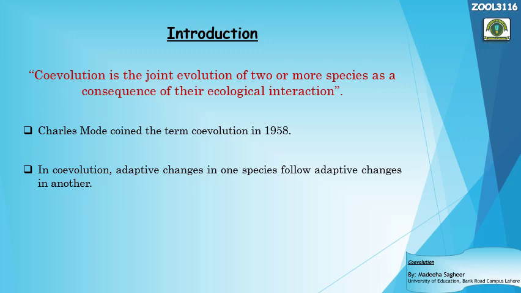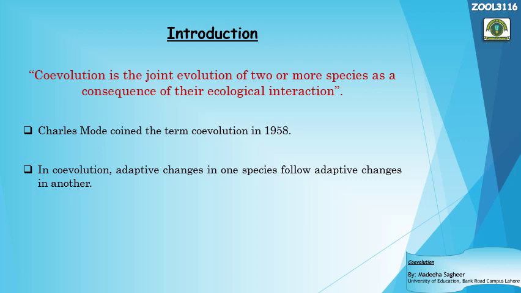So coevolution is what? When two or more species are living in close relationship with each other, then definitely a change in one species will provoke a change in the other species. In other words, as I have written here, in coevolution, adaptive changes in one species follow the adaptive changes in another. If one species got adaptations due to a change in the environment or due to some ecological behavior, then this change in a particular trait of one species will provoke a response change in the associated species, right?